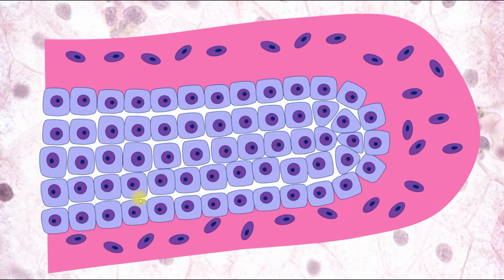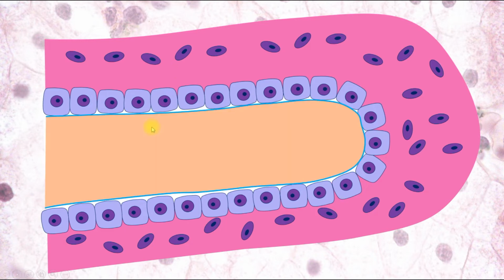Let's look at the primary villi. Here we can see cells of cytotrophoblast, and they are surrounded by the cells of syncytiotrophoblast. Here we can see 2 layers. So primary villi have only 2 components. They are made up of trophoblast only. Next are secondary villi. So what has changed? Extraembryonic mesoderm grows inside these villi, and it appears here. It forms the core of the villi, and the result is formation of secondary villi.